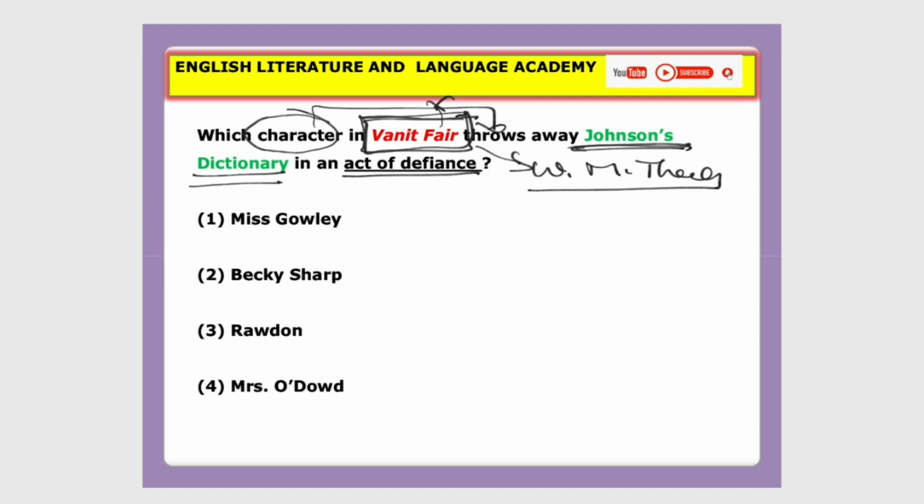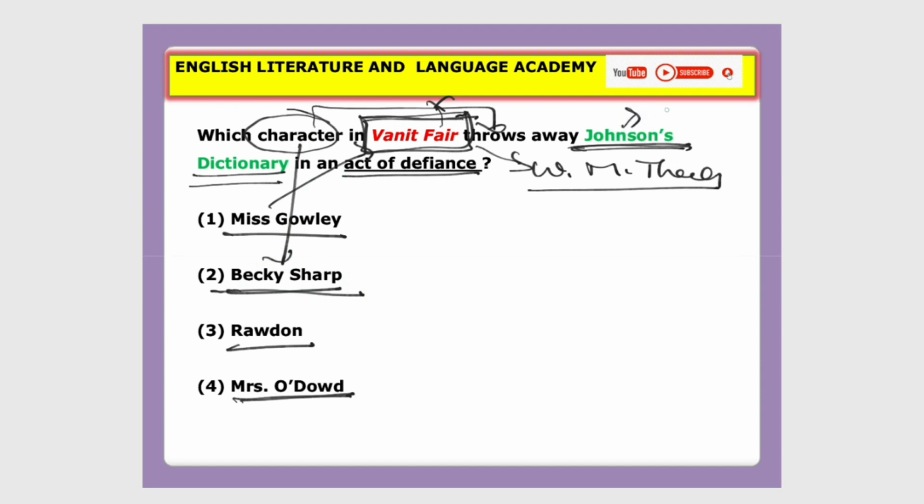Look at how the question was framed. This question is testing our in-depth reading of the novel. So let's see the options. Option 1, Miss Crawley. Option 2, Becky Sharp. Option 3, Rawdon. Option 4, Mrs. Dodd. All these four characters come in this novel Vanity Fair. But which character throws away Johnson's dictionary? The answer is Becky Sharp. This character, Becky Sharp, throws Johnson's dictionary.